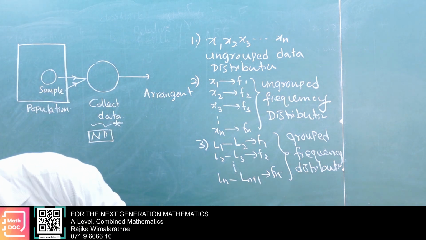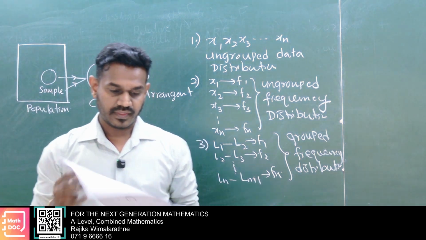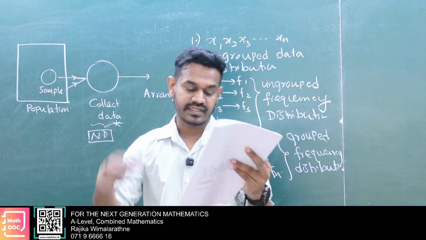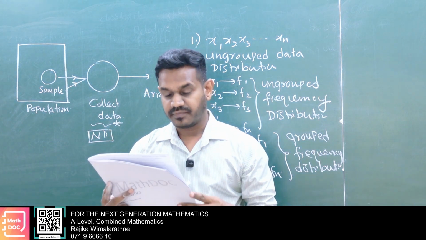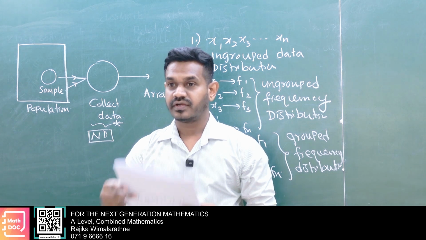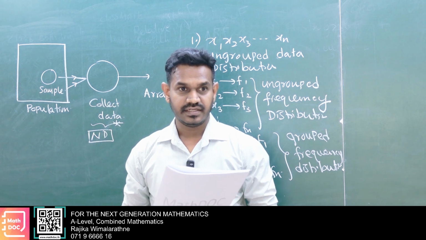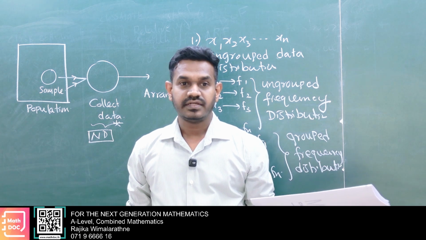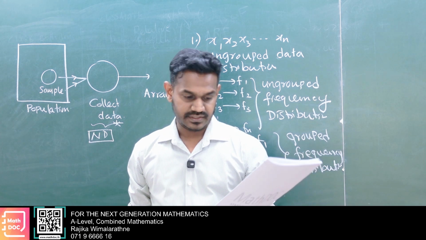Now take your tutorial and go to the last page, the 2024 A-level question. See part B. Don't try to do it, just see. That is a table, a grouped frequency distribution.